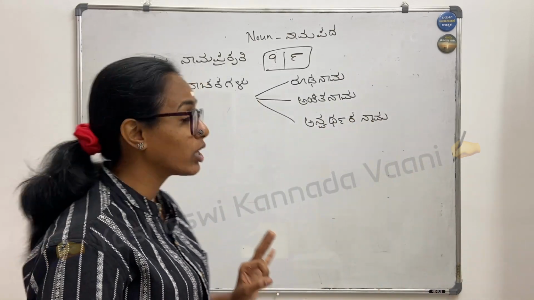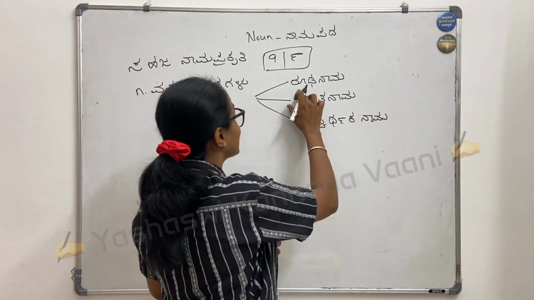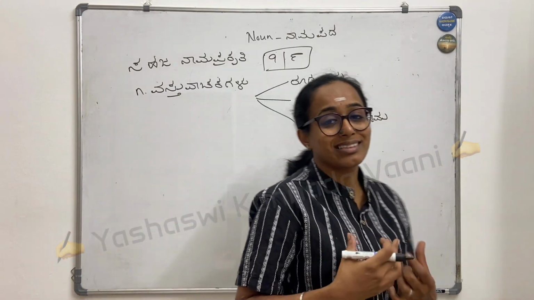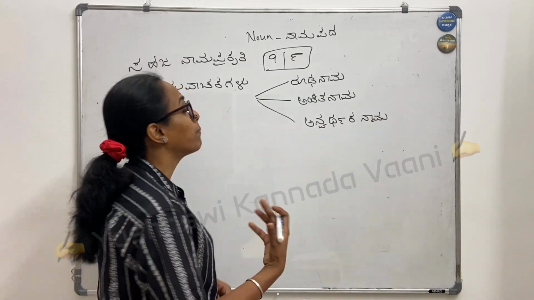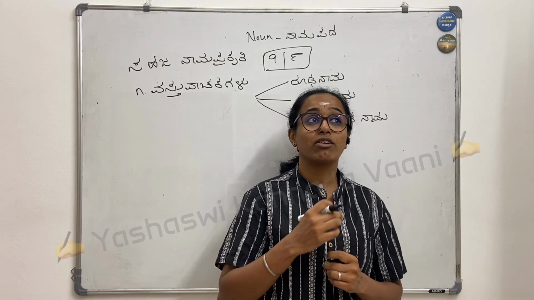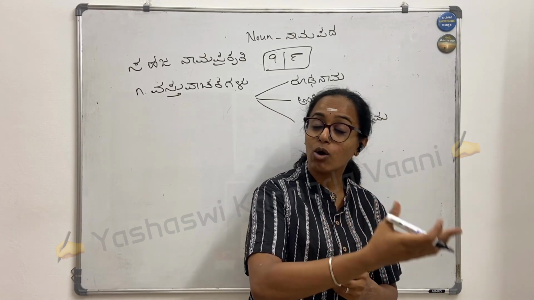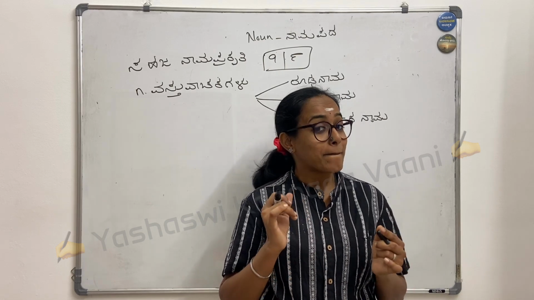First I'll come to rudanama. What is rudanama? As the word says, ruda is rudi. By habit, this is being created. By habit, I have a few names like boy, girl. For example, house, school, road, train, bus.